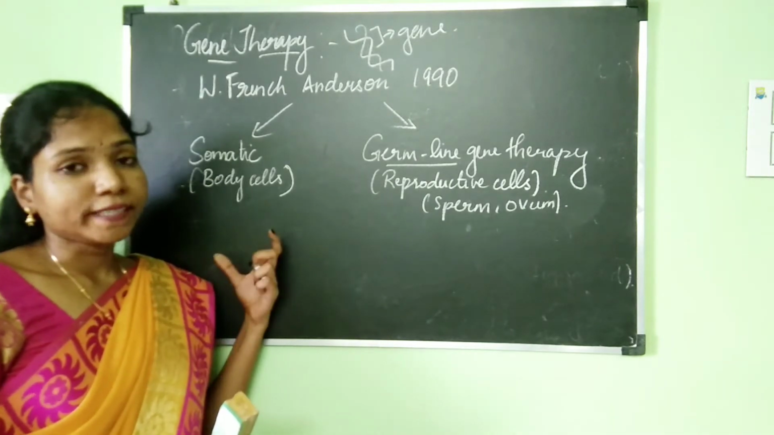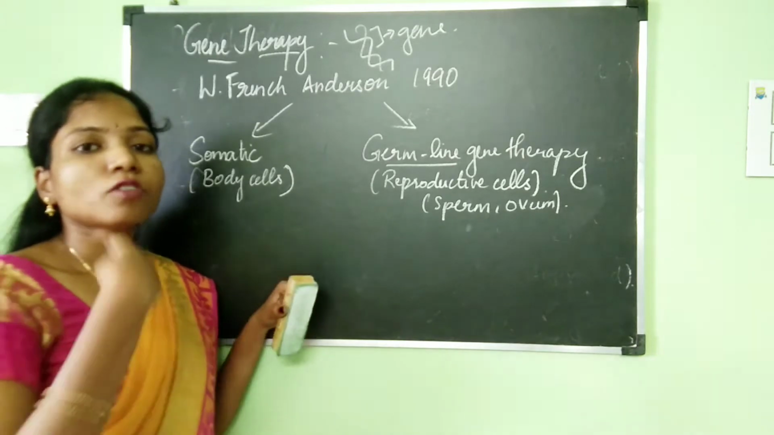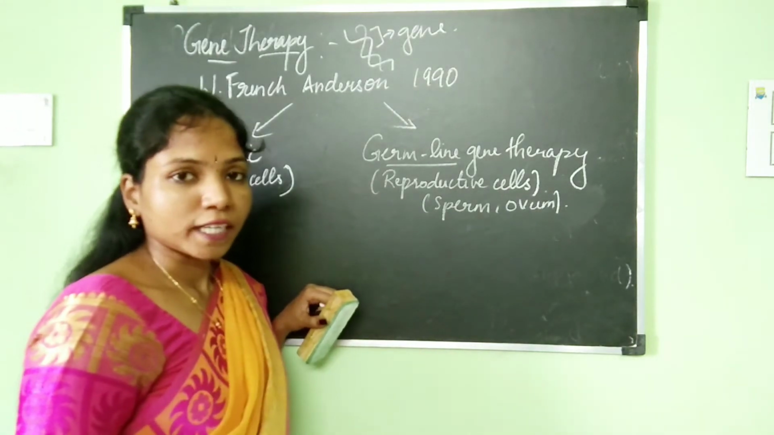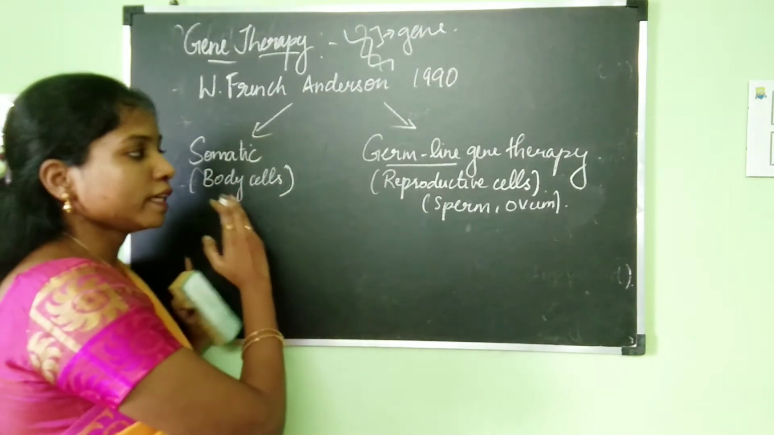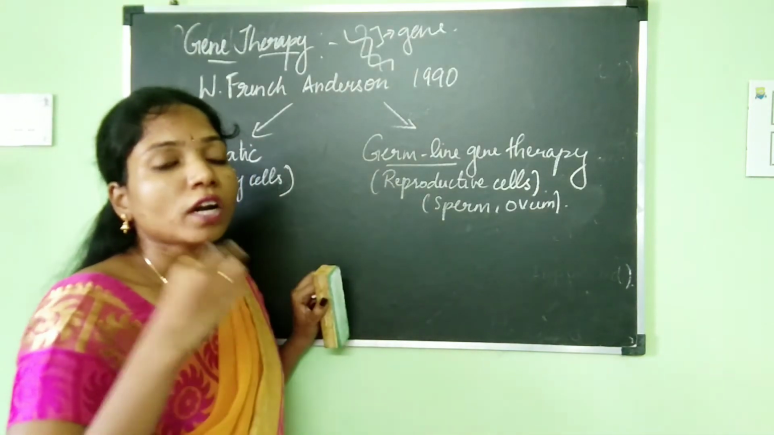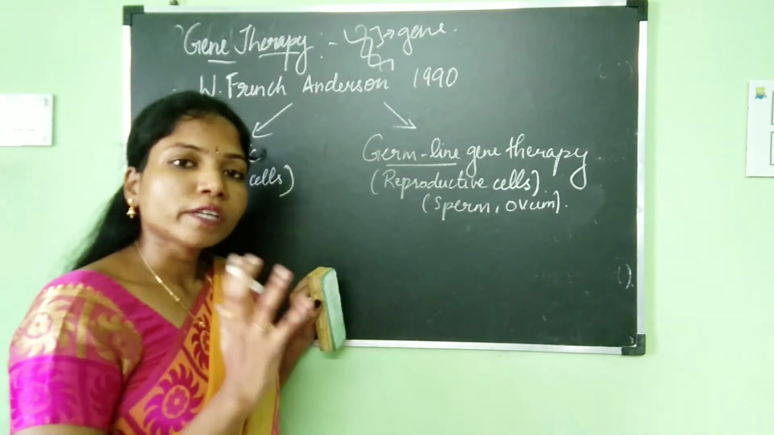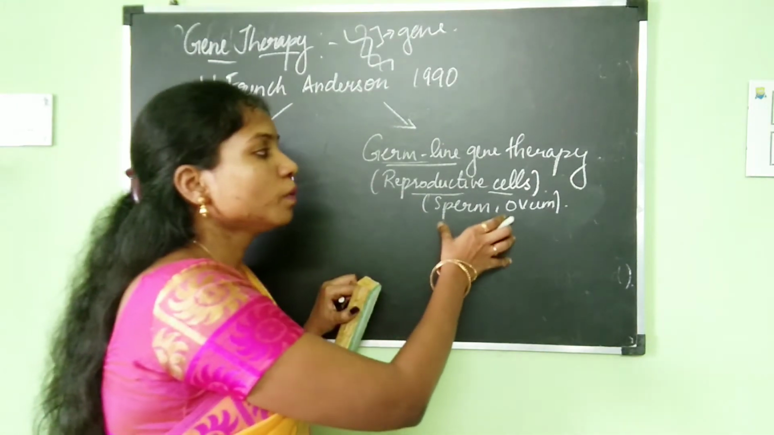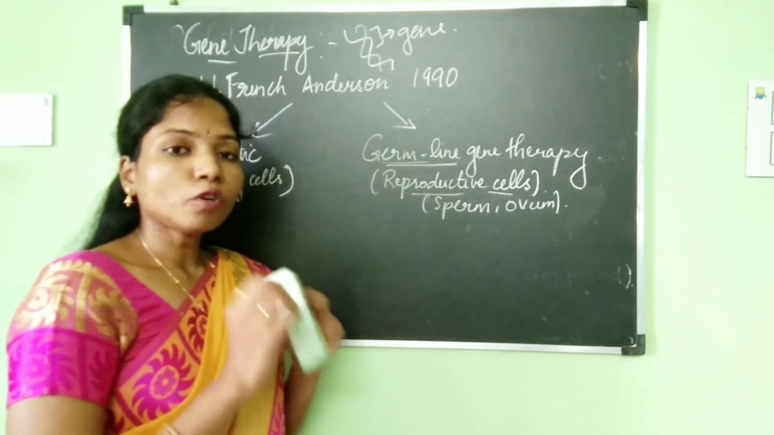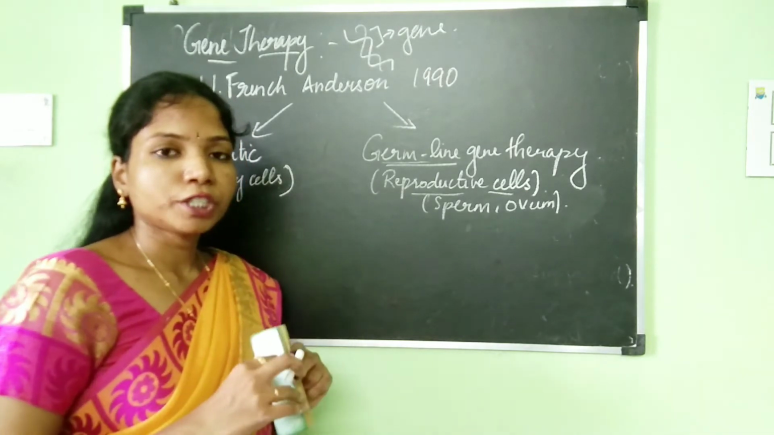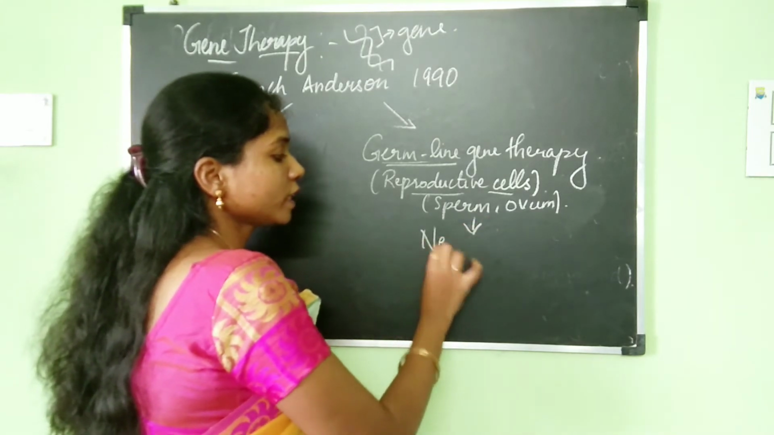But somatic gene therapy is beneficial only for the individual and is not passed on to the next generation. Whatever gene therapy is done in the somatic cells will not be passed on and will benefit only the person. When we talk about germline gene therapy, the reproductive cells are replaced with a functional gene, so this has the ability to be transferred to the next generation.